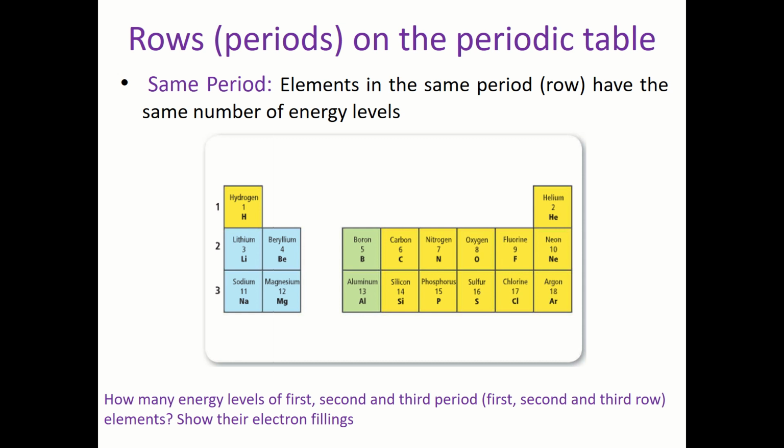Now let me ask you this question. Hydrogen has 1 electron and helium has 2, and they both exist in the first period. So the question is, why do we put hydrogen at the beginning of the table at column number 1, but we put helium at the last one at column number 18? Why don't we just put them close to each other? Because they both need 1 electron. Yes, very, very good, Mary.